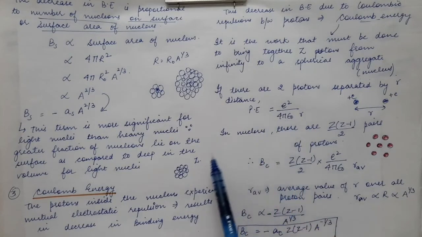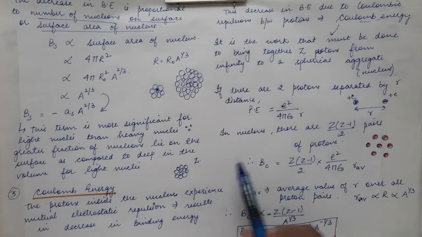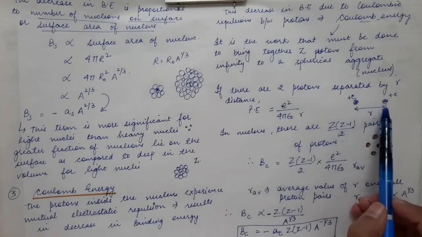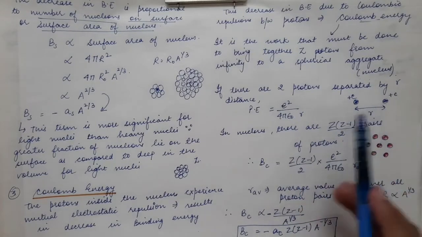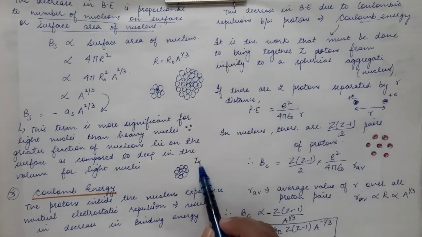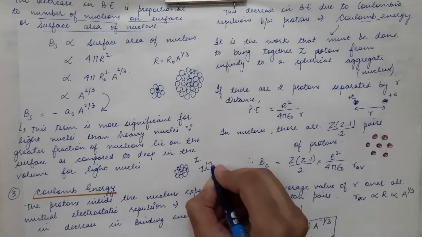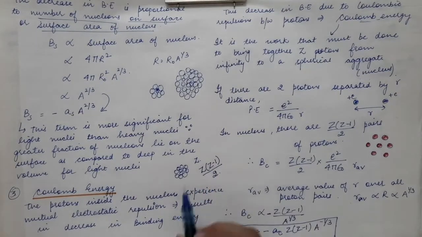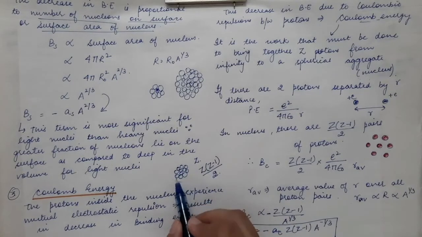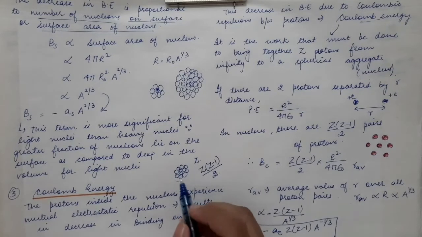But here we have to bring Z protons together. So first we will calculate how many proton-proton pairs are formed. Here we have one proton-proton pair. If there are Z protons, the total number of proton-proton pairs will be Z times (Z minus 1) divided by 2. Let's say we have 10 protons.